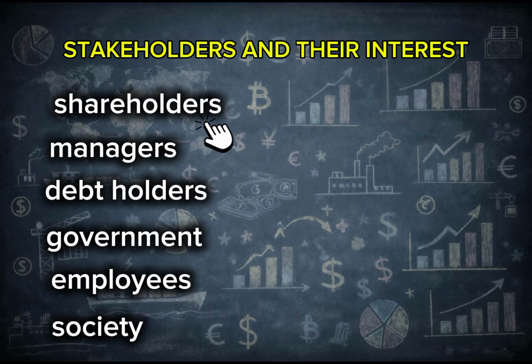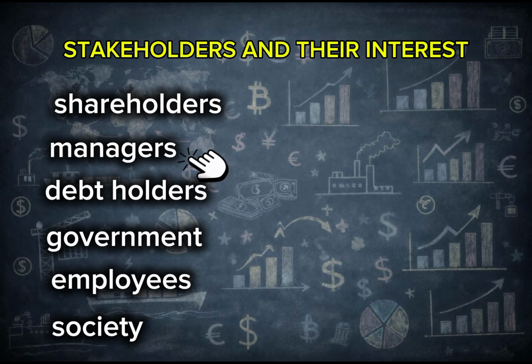So how is the shareholder a stakeholder? They own the company and they have an interest in that company because they have an interest in maximizing their wealth. And if such interest is not met, they can influence that company by pulling out their shares or changing the management team. Now the management are interested in making high profit so as to get high bonuses apart from their salaries, and they influence the business because they control the business and make decisions on behalf of the business.